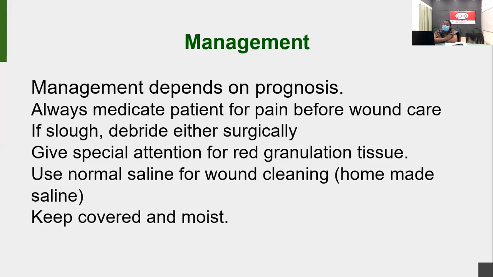For example, for a paraplegic patient whose health condition is okay, there is a lot of slough in their wound, and there is a fourth stage or third stage wound. That management will be different. Okay, so if there is slough there, you have to remove it surgically. When you remove the slough, you have to give special attention to the granulation tissues.